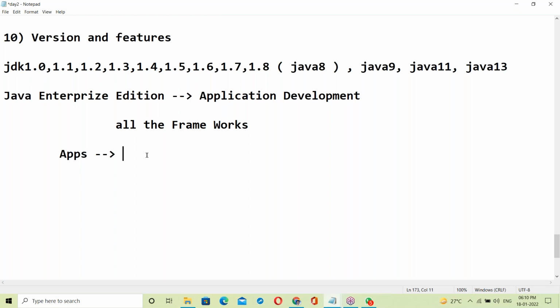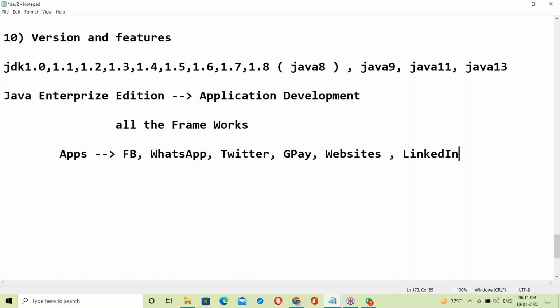Zoom is an application, good. The best example, Facebook is an application; everyone nowadays is using Facebook. WhatsApp, Twitter, Google Pay, company websites, LinkedIn, all of these are applications.